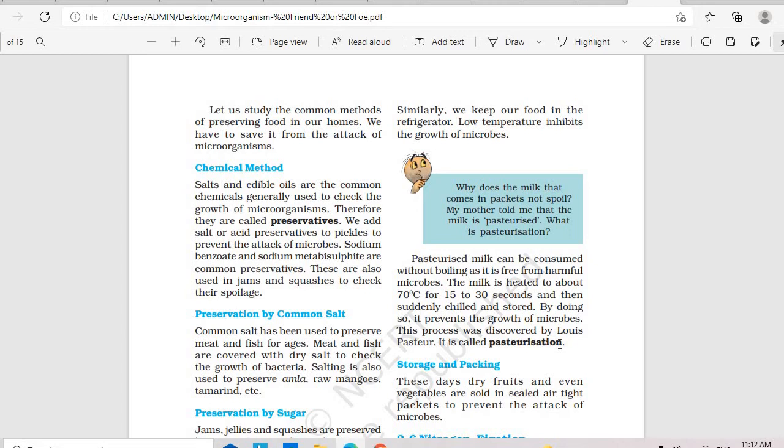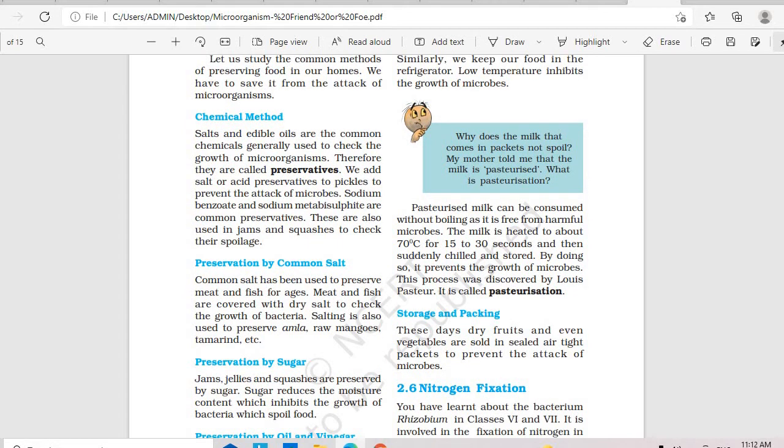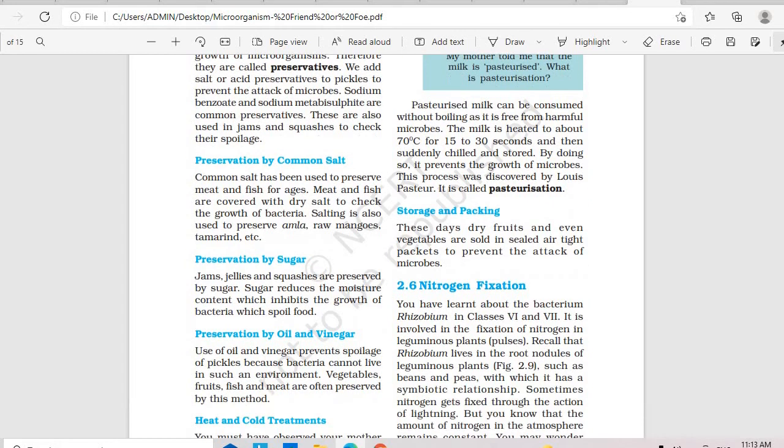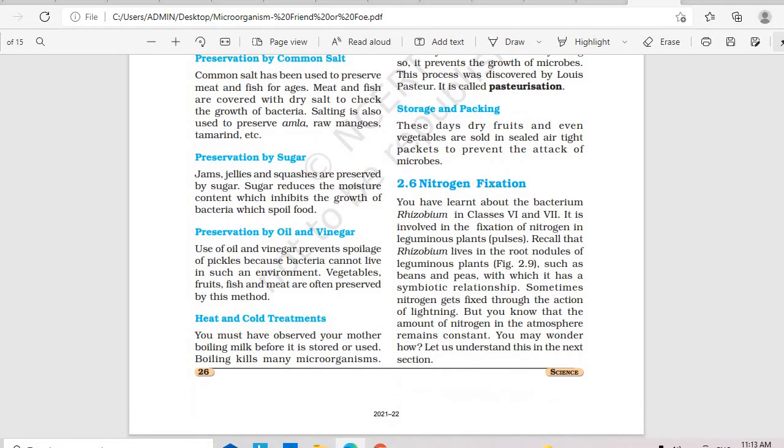This process makes sure that there are no microbes. Yes, again, pasteurization was discovered by Louis Pasteur. Yes, what is pasteurization? Preservation of milk. How does it happen? Heating it suddenly for 15 to 30 seconds at a high temperature, 70 degrees, and suddenly cooling it is called pasteurization. Yes, and again, packaging is very important. We should make sure that packaging is done in such a way that bacteria, virus don't enter in.